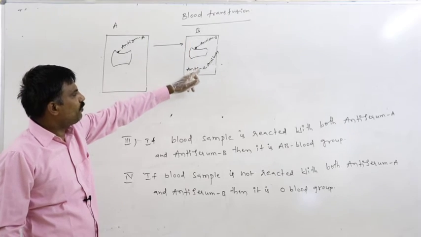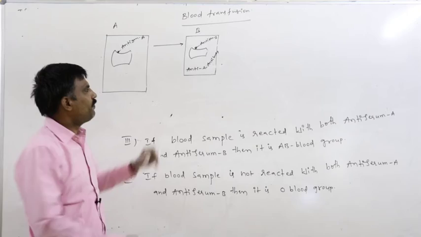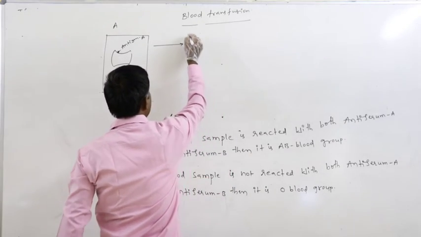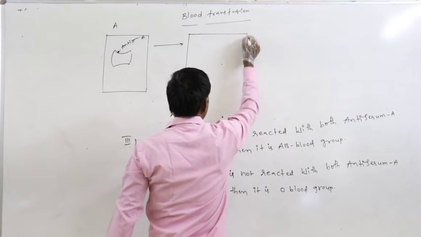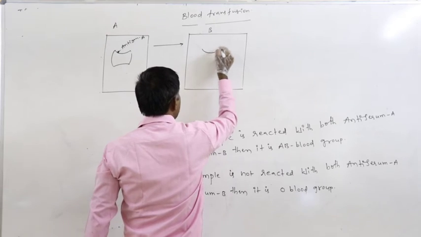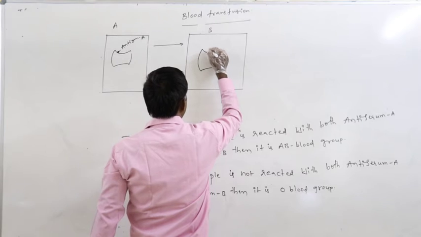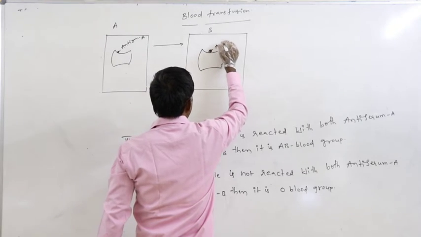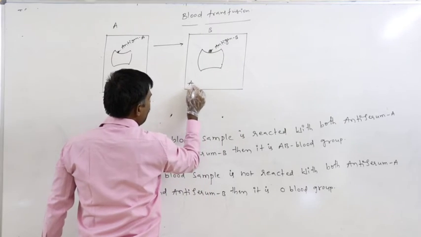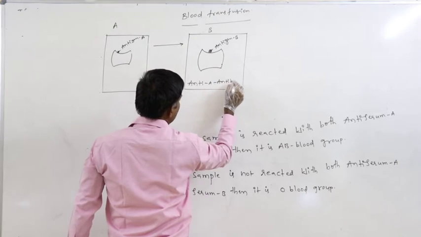Again in the B blood grouped person, on the surface membrane of the RBC, antigen B. In blood plasma, definitely antibody A is present. Just assume he is the B blood grouped person. On the membrane surface of RBC, antigen B is present, and in plasma, anti-A antibody is present.